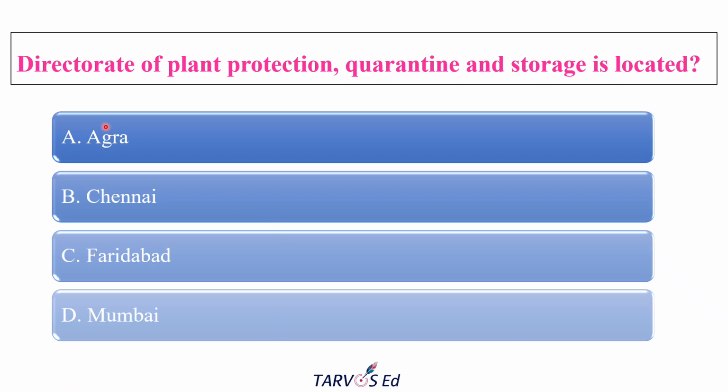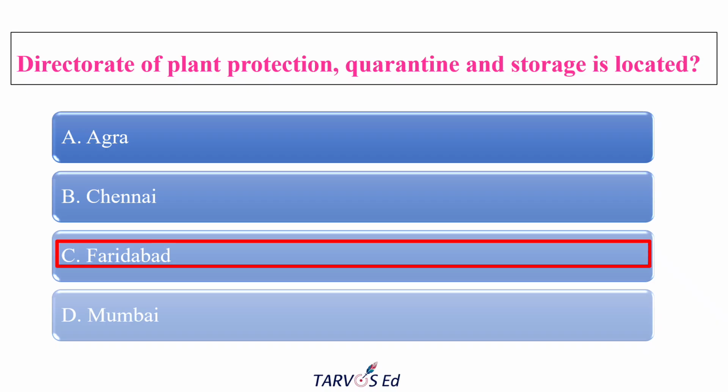The next question is, where is the Directorate of Plant Protection, Quarantine and Storage located? It is shortly known as DPPQS, the abbreviated form. The correct answer is Faridabad. DPPQS is located in Faridabad, which is in Haryana, right?